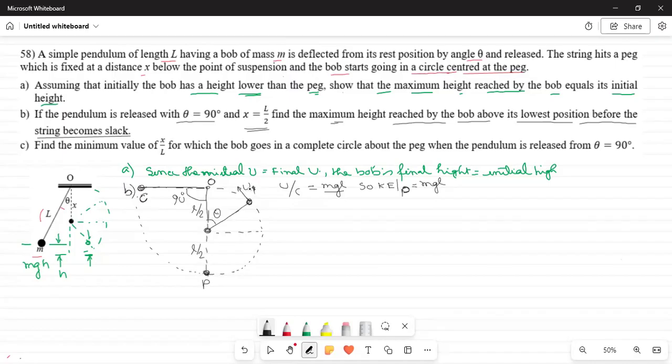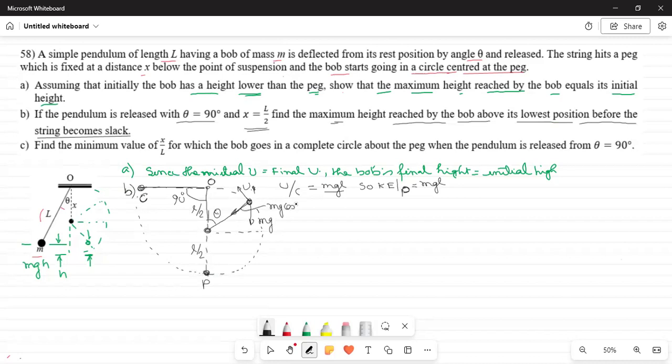We have seen the same technique earlier. This is mg, and the force in this direction is mg cos theta.